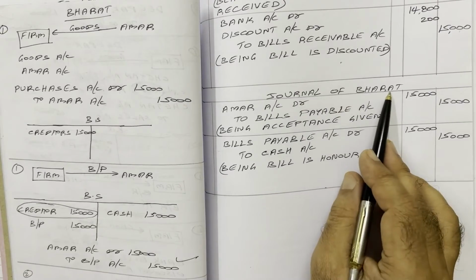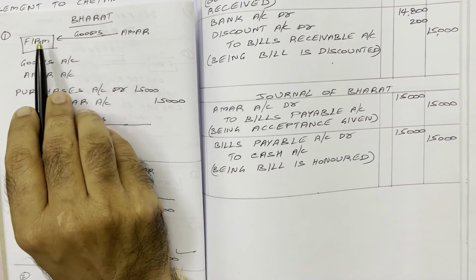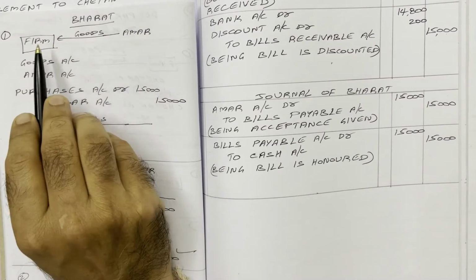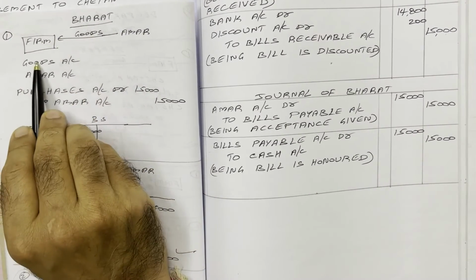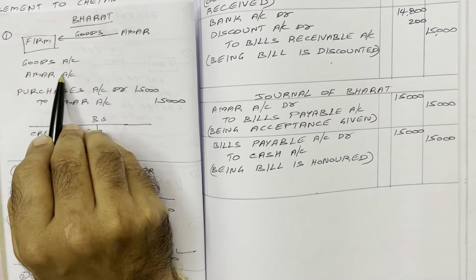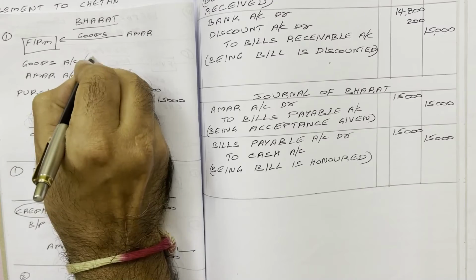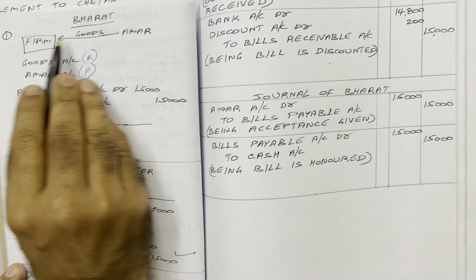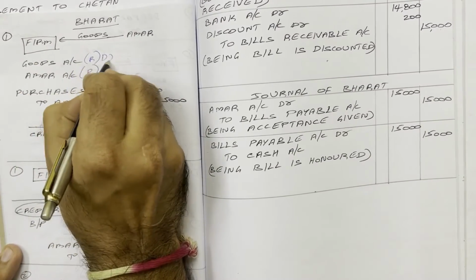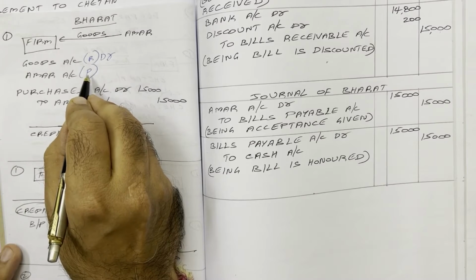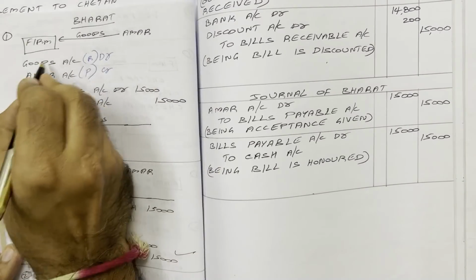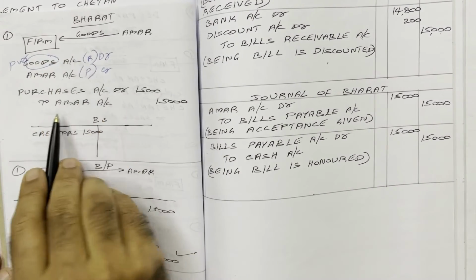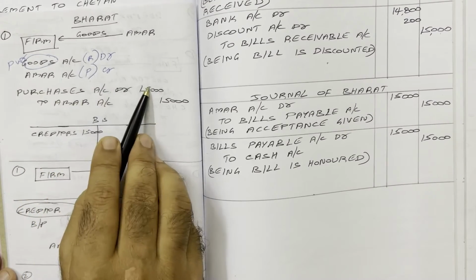Heading, Journal of Bharat. First, why is Bharat giving acceptance to Amar? Because previously, Bharat purchased goods on credit from Amar. Goods are coming from Amar. Goods account, Amar account, two accounts are there. Goods, an asset, so real account. Amar account, a person's name, so personal account. Real account rule: debit what comes in, credit what goes out. Goods are coming in, debit goods account. Personal account rule: debit the receiver, credit the giver. Amar is a giver, credit. Instead of goods, the transaction name is purchases account. Final entry: purchases account debtor to Amar account, 15,000, 15,000.